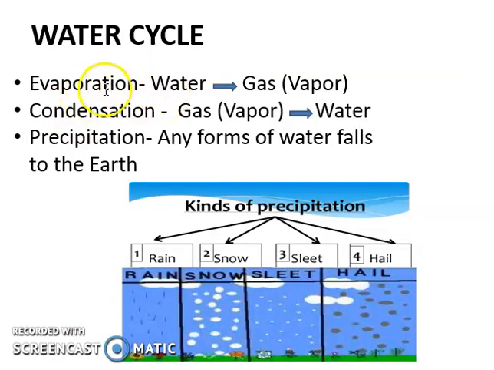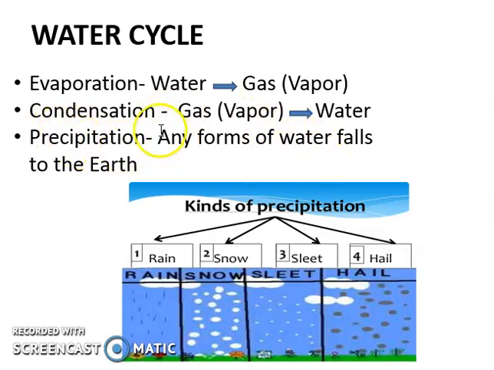Water cycle, we have here three most important processes. Evaporation. That is the changing of water into gas. That gas is called the water vapor. Condensation is gas or the water vapor turning into water. So that is gas turning into liquid. Then the condensation process produces clouds.